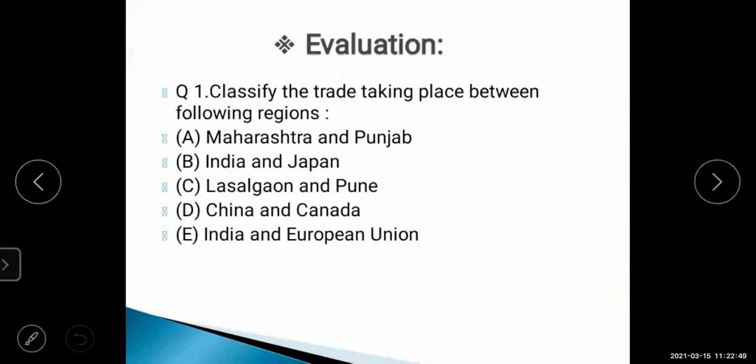Now it's time to evaluate the students. You have to classify the trade taking place between the following regions: Maharashtra and Punjab, India and Japan, Lasgaon and Pune, China and Canada, India and the European Union. Classify each as internal or external. Internal means domestic trade, external means international. Those who know the answer, raise your hand.